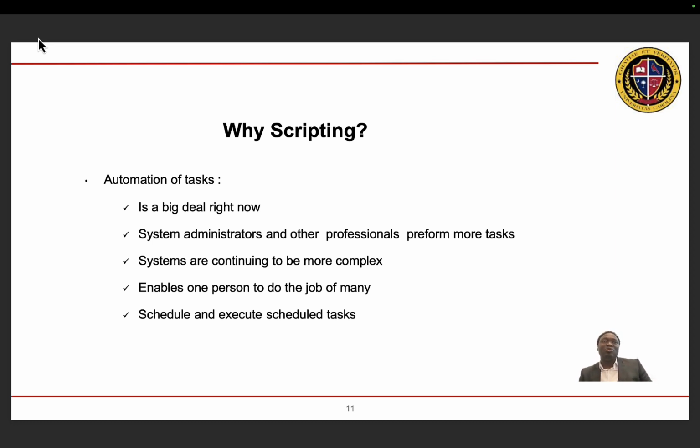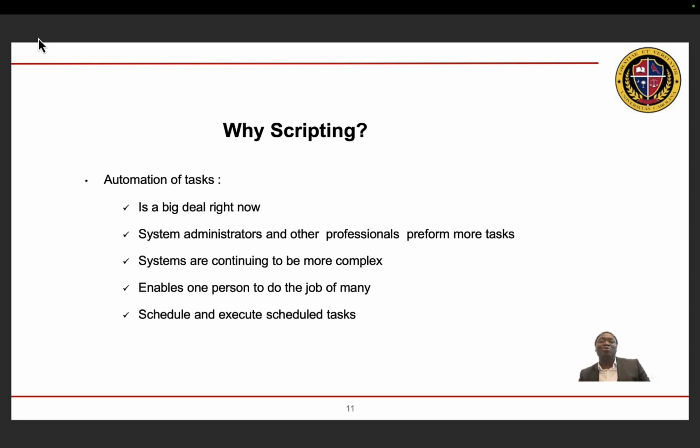Going into the system to get a log file one by one manually is going to take your effort, it's going to take your hours. By automating these tasks, it becomes easy and fast. So automation is very important for system administrators and other professionals to perform more tasks in a short time. Systems have also become very complex. It's not only data that is increasing in volumes, but systems have become complex in such a way that managing them without automation becomes impossible.